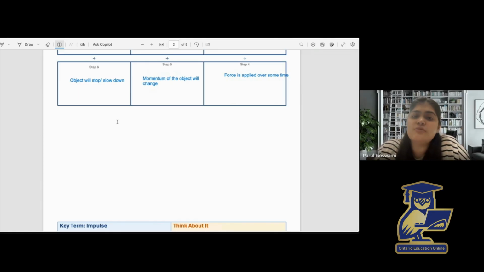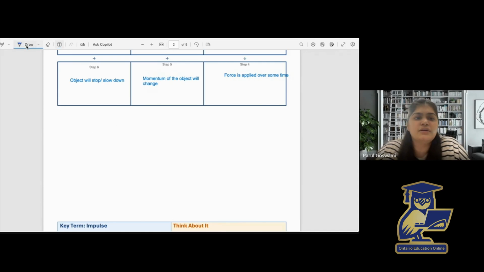So this tells us something important. The change in momentum does not depend only on the size of the force. It also depends on how long the force acts. A large force for a short time can change momentum. A smaller force for a longer time can also change the momentum. So what is our conclusion? Change of momentum is determined by two factors: magnitude of force and time during which the force acts.